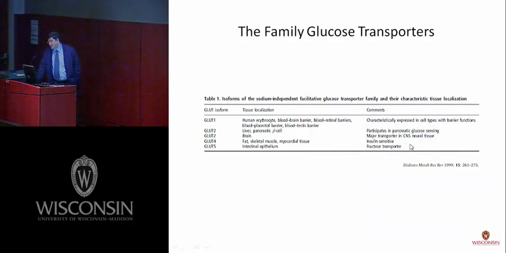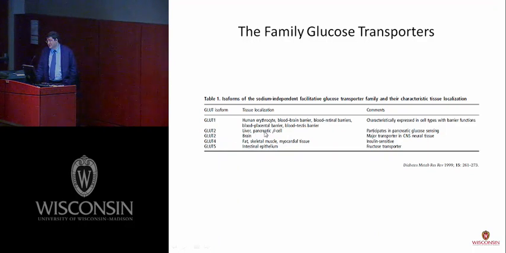We have different forms of the transporter, but the most important transporter in cells with barrier function is GLUT1. They are located in the endothelium of the blood-brain barrier, in the blood-retinal barrier, and also in the RPE cell.